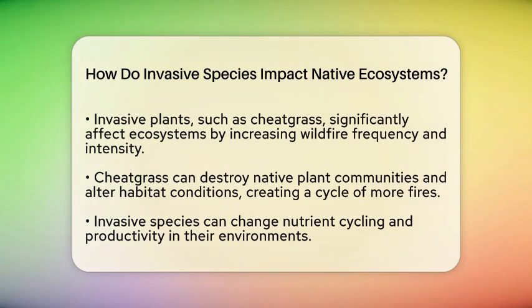Additionally, invasive plants like cheatgrass in the western United States have a profound impact. They increase wildfire frequency and intensity. This can destroy native plant communities and alter habitat conditions. The presence of cheatgrass can lead to a cycle of more fires, further harming native ecosystems.